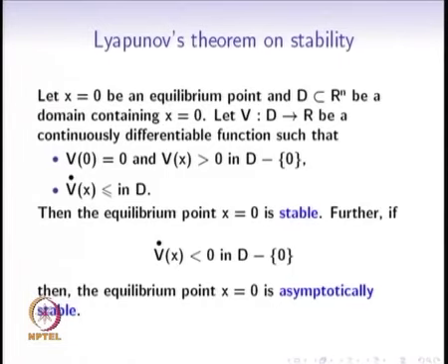We also saw a sufficient condition for proving asymptotic stability. This particular function V is called the Lyapunov function, and we will see these functions in more detail and some examples in the following lecture.